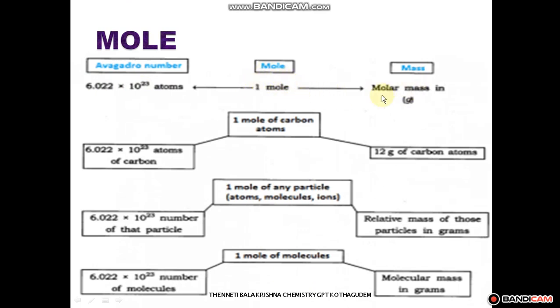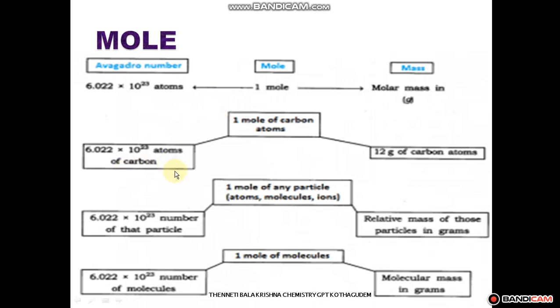If you represent it in mass, that is called molar mass, equal to 1 mole, which is equal to 6.023 into 10 to the power of 23 particles. That is the relation between Avogadro number, mole, and mass. When you know the simple relation between these three concepts, we can easily solve many problems in the mole concept.